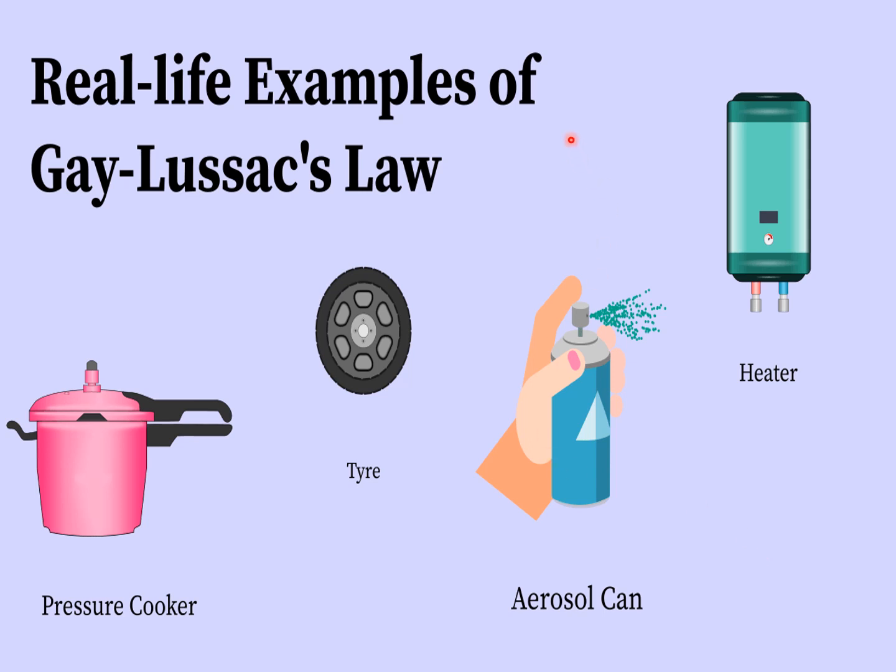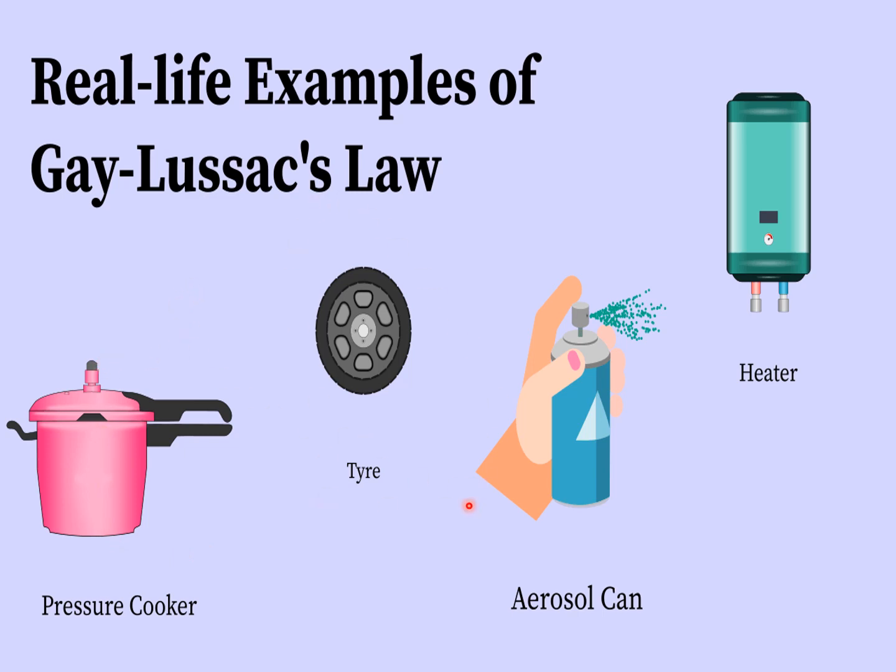As I'm talking about the real-time examples of Gay-Lussac's law, what is Gay-Lussac's law? It's at constant volume, right? So one of the best examples is the pressure cooker. If you ever cook food in the pressure cooker, the volume of the food you put in here is going to remain constant. You're not going to open the cooker and put some more stuff in. So at constant volume, if you increase the temperature or you heat the food, the pressure is going to increase. You hear the whistles or the sound. So the pressure needs to be released out. So as you increase the temperature, the pressure increases.